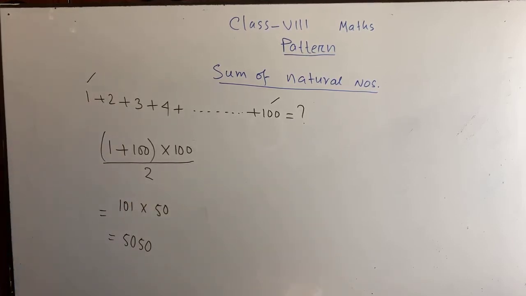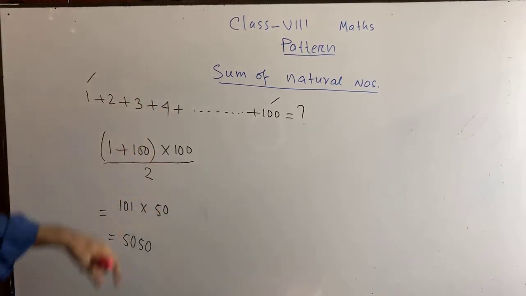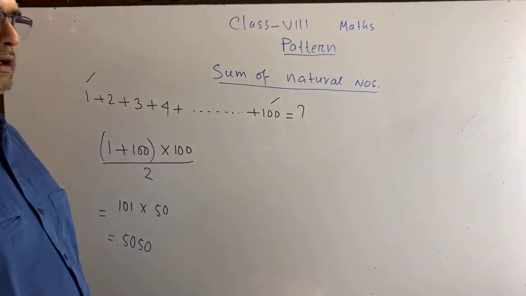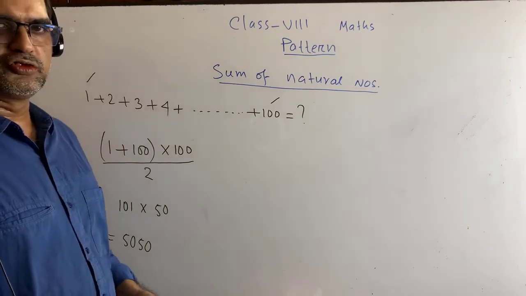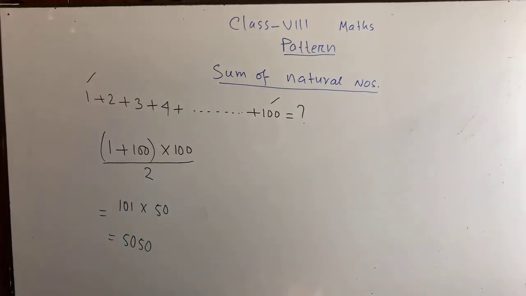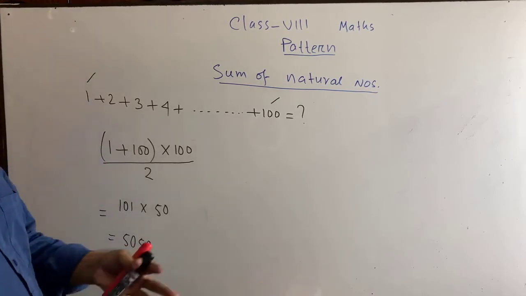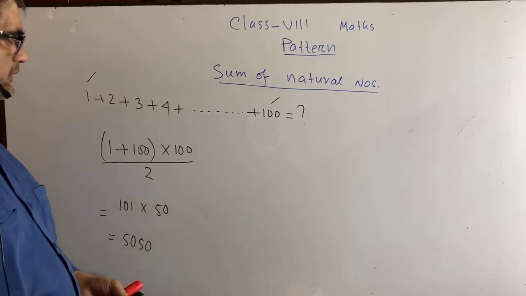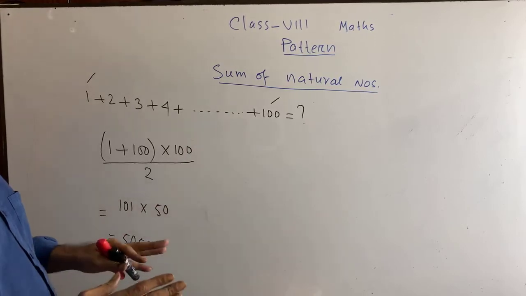I can tell you a tale regarding this math, only this math. I think you have heard the name of a mathematician called Friedrich Gauss. When he was a student of class 4-5, his teacher gave a math to all the students in his class.